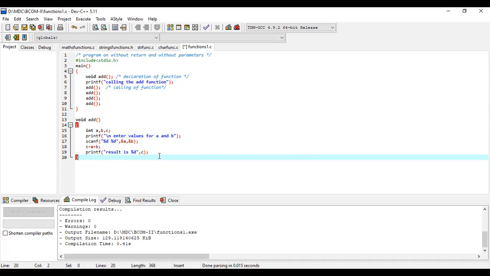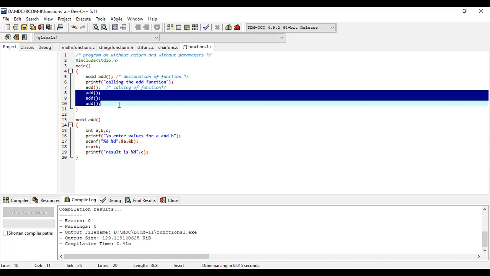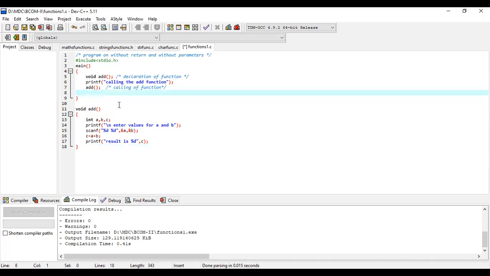See here, I am only calling it 4 times. If I call it 100 times, then otherwise I would have to write 100 multiplied by 5, that is 500 lines of code. So by writing the function, we are able to reduce the length of the code. See here, the main program looks very simple because it contains only 3 lines, and the function has the rest of the things.